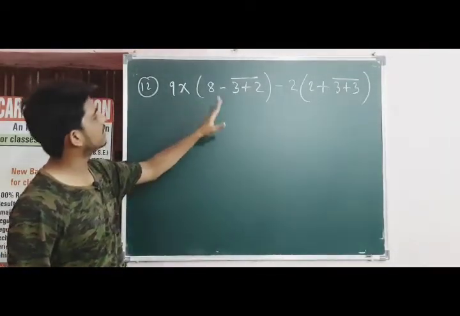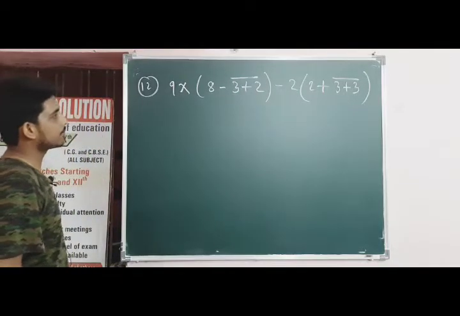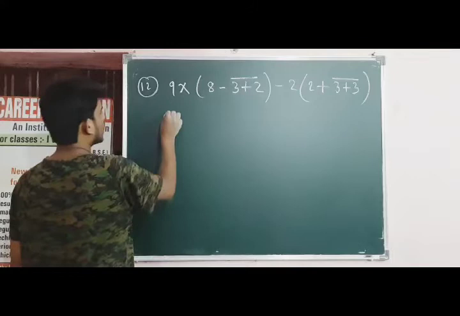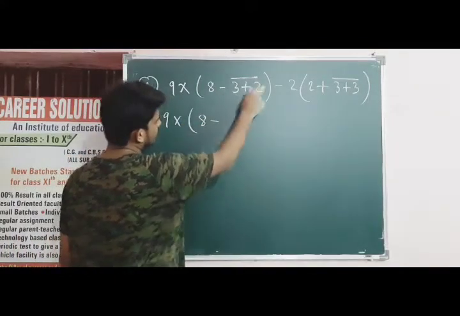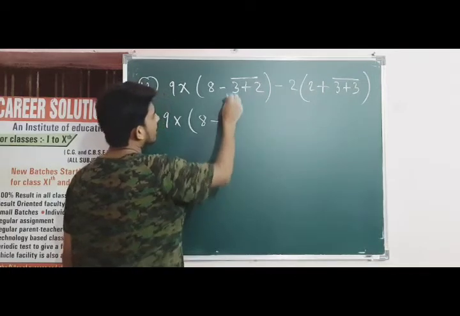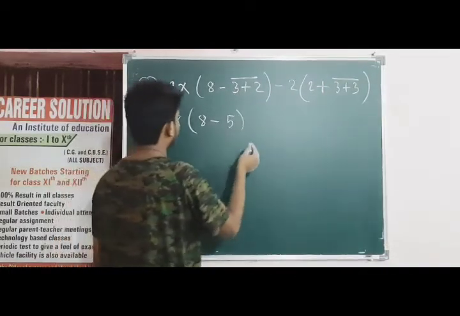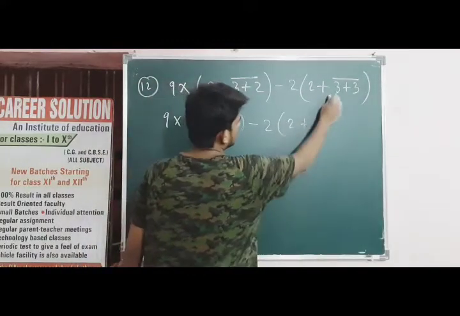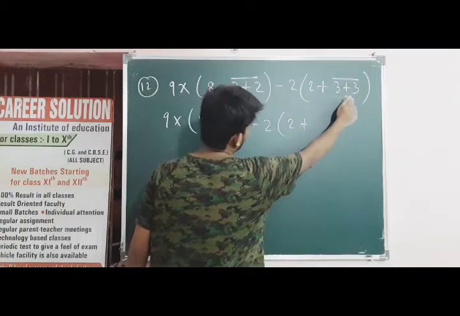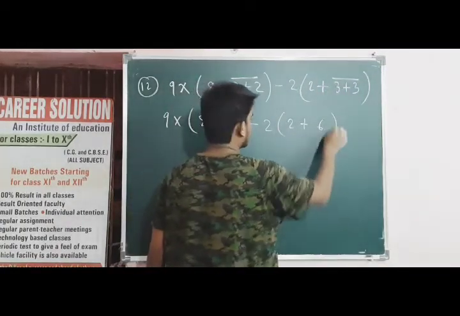Okay, so this is now next question. 9 into 8 minus 3 plus 2 vinculum minus of 2 into 2 plus 3 vinculum. So 9 into 8 minus sign is outside of vinculum. So 3 and 2 become 5 and 5 is in plus. So minus plus become minus. Okay, so minus 5. Minus of 2 into 2 plus 3 becomes 6. 6 in vinculum is in plus and plus multiply is plus, so plus 6.